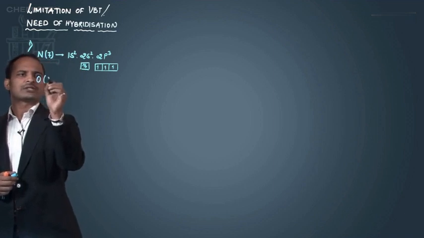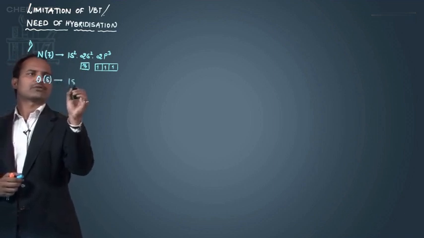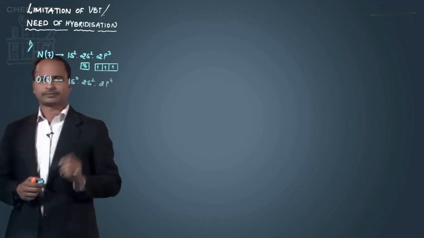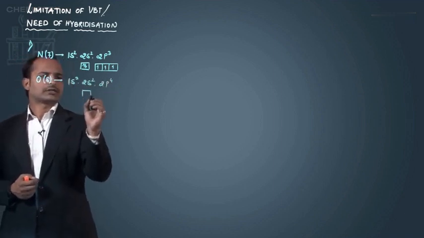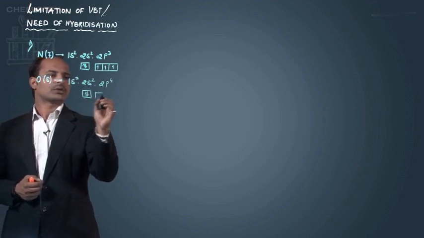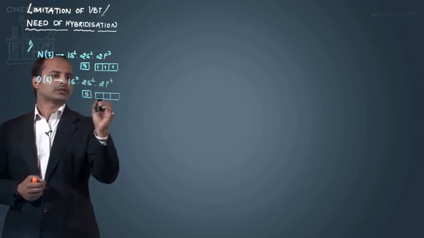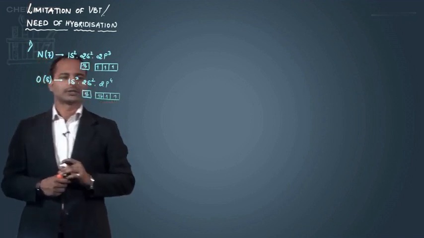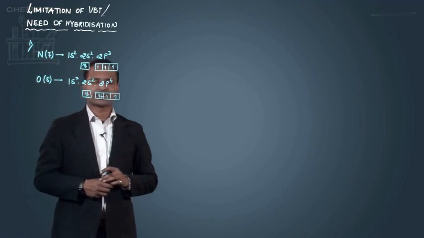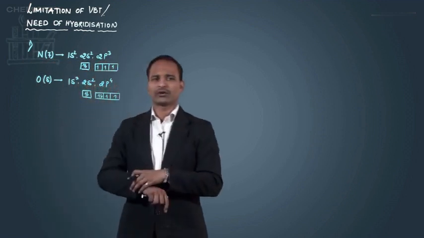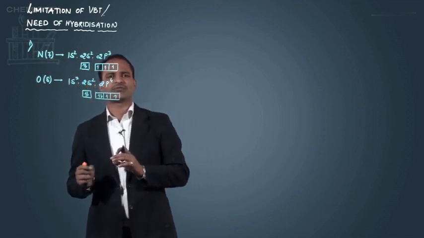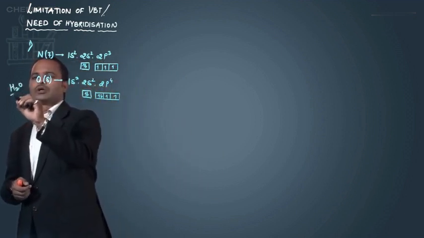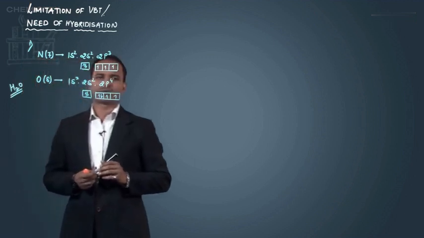Oxygen, whose atomic number is 8, has the electronic configuration 1s2, 2s2, 2p4. The outermost shell configuration is 2s2 and 2p4, so there are 4 electrons in the p orbitals: 1, 2, 3, and then pairing will take place. In oxygen there are 2 half-filled orbitals, so according to valence bond theory oxygen will form 2 bonds, and it is true also, because oxygen forms a molecule like H2O, where oxygen combines with 2 hydrogens.